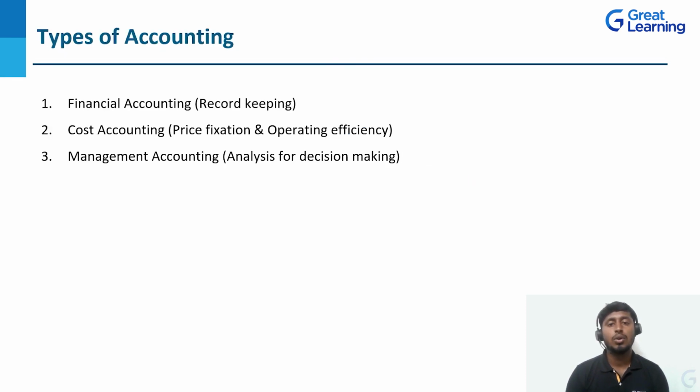Types of accounting: financial accounting, cost accounting, management accounting. So these are the 3 traditional types or branches of accounting. When it comes to new or recent accounting types, there are tax accounting, human resource accounting, and corporate accounting.